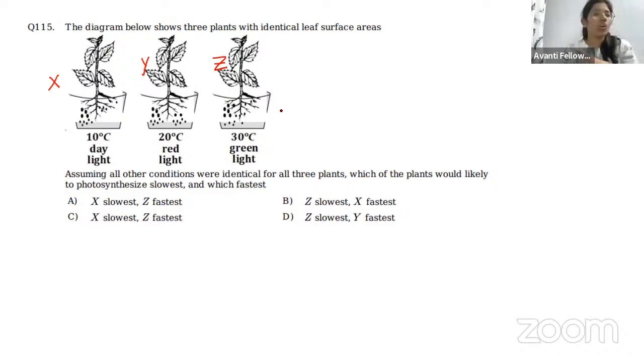All the plants have the same leaf surface area, but the conditions provided here are changed. In X, we have 10 degrees Celsius of temperature and normal daylight, 20 degrees Celsius for the Y plant with the red light, and 30 degrees Celsius for the Z plant with the green light. Assuming all other conditions were identical for all 3 plants, which plant would likely photosynthesize slowest and which the fastest?